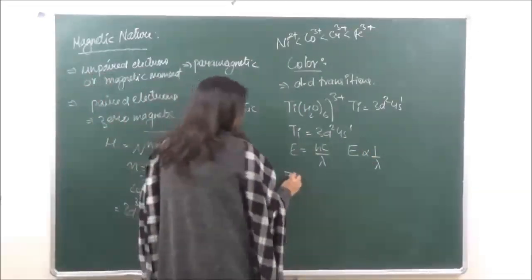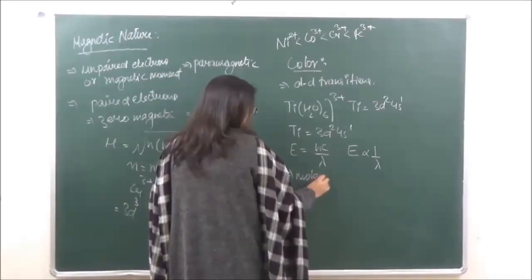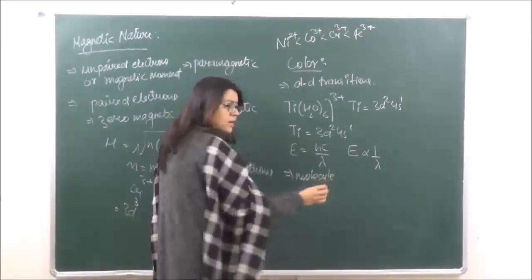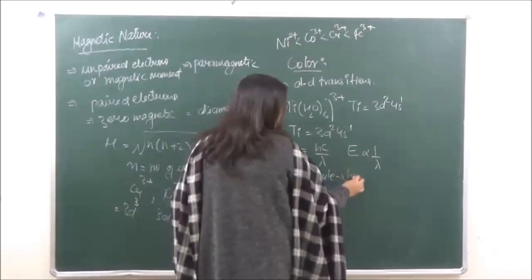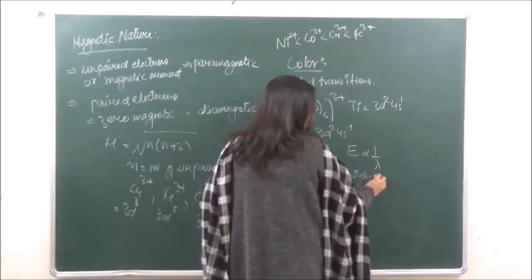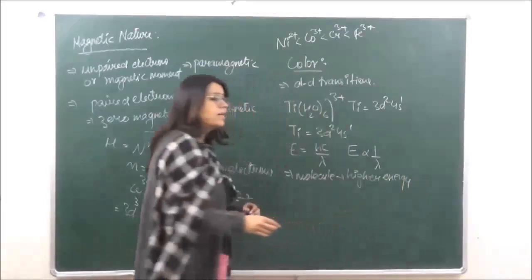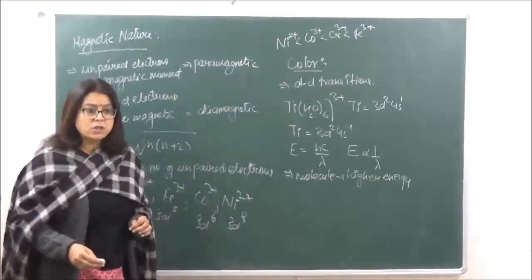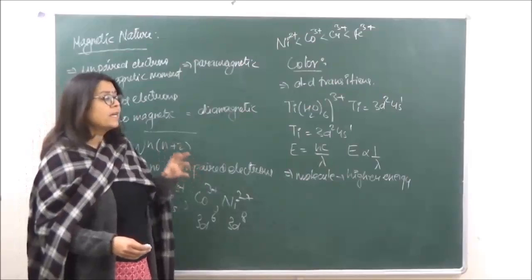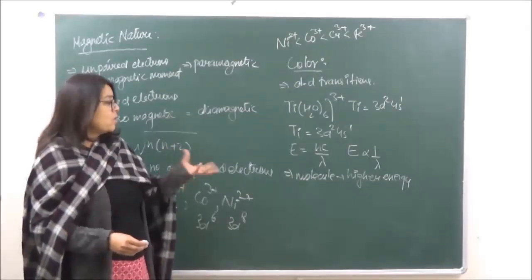Now let's say we have any molecule or any coordinate complex which has higher energy. Now energy over here we are talking of in terms of crystal field splitting energy. If the crystal field splitting energy is going to be higher, what happens?